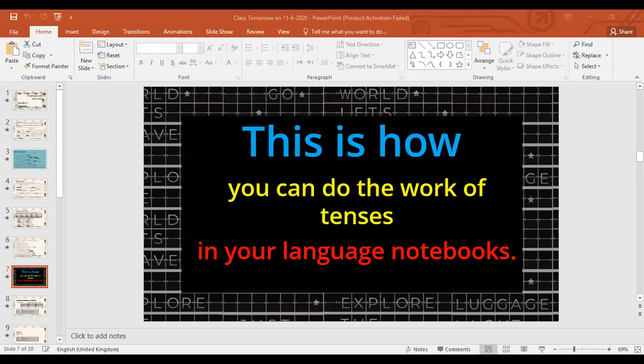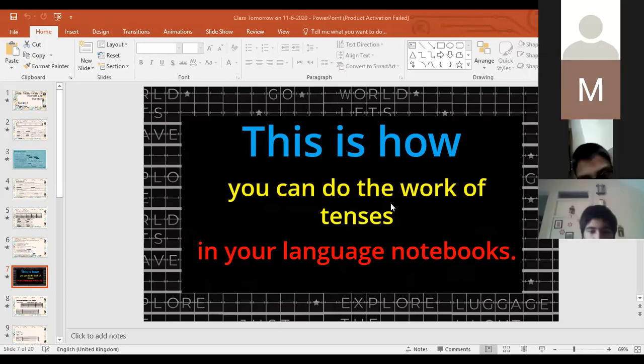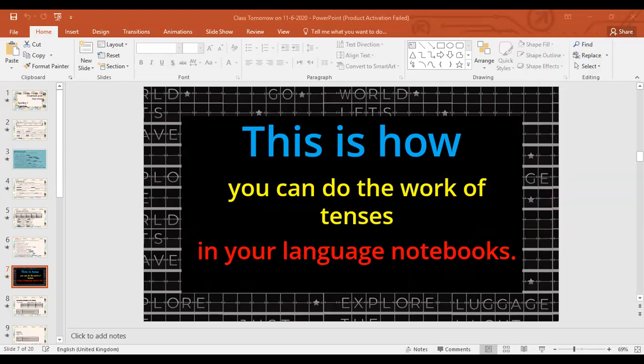In our last class, we could not discuss how you can do the work of tenses in your language notebooks. So today we are discussing it. Most of the students were very anxious, and they were sending me texts on my WhatsApp number. So I thought it should have been discussed in the class. That is why I selected it for the class today.